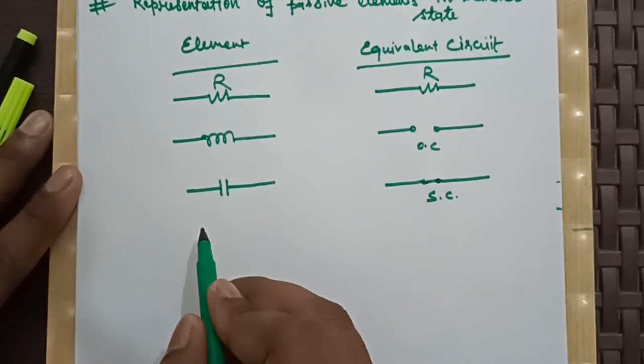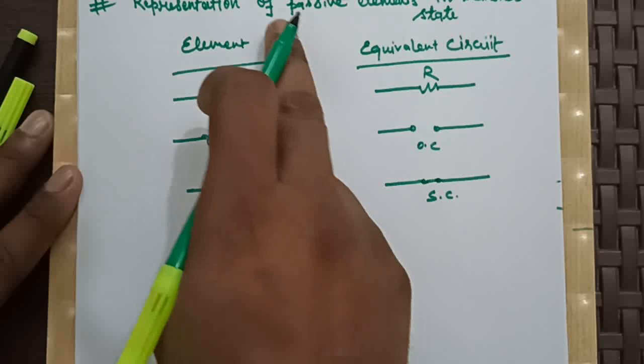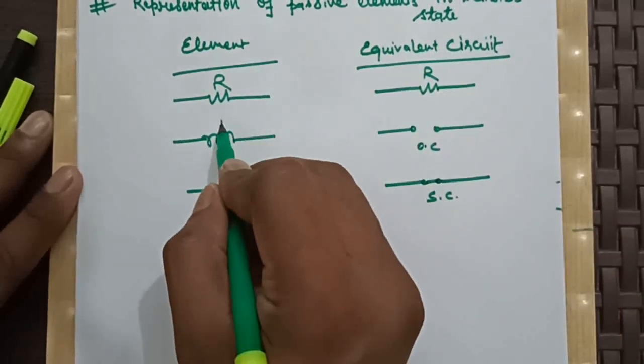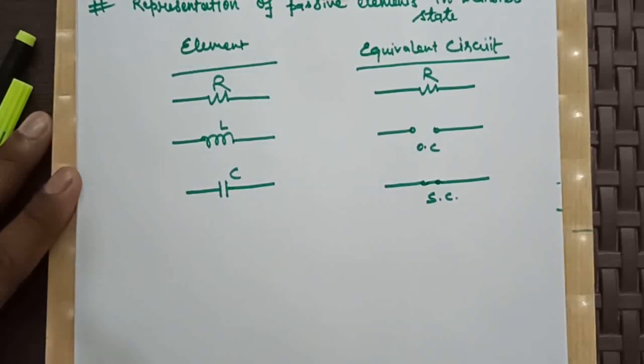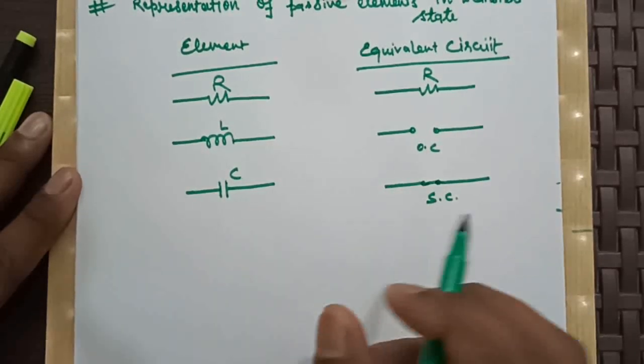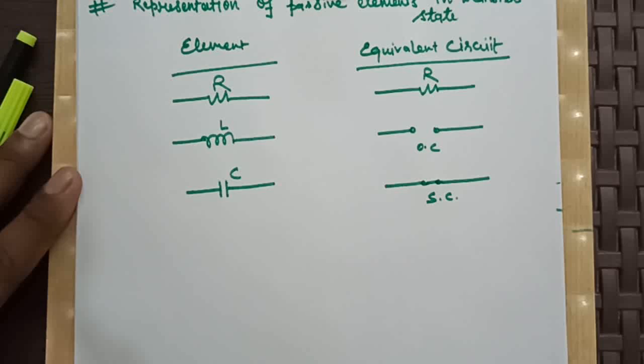Now this was the circuit representation of these three elements when they have no initial conditions, no initial current or voltage. Now we will consider the circuit representation when they have initial conditions, like if the inductor has initial current, or the capacitor has initial voltage.